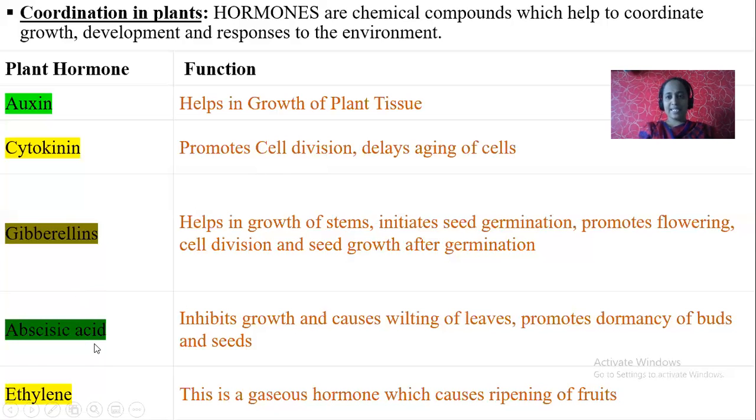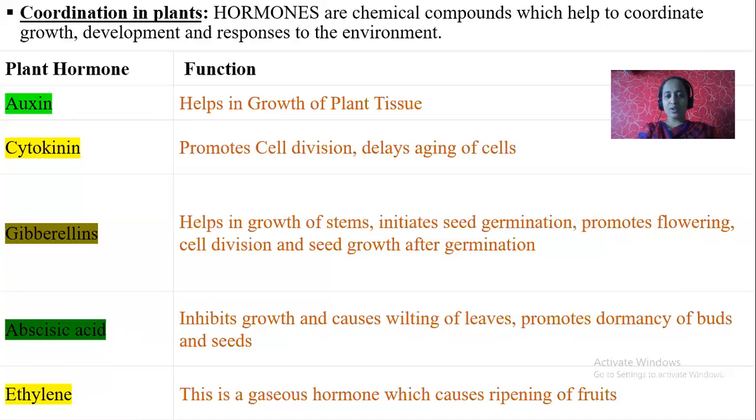Next, abscisic acid. It's one of the growth inhibitors. Plant hormones are classified into two types: growth promoters and growth inhibitors. Promoters increase the growth of a plant. Inhibitors inhibit the growth of a plant. So, abscisic acid is one of the growth inhibitors.